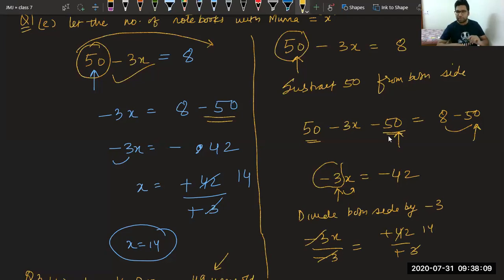Now let us take some examples from that book. Okay, chapter linear equations 15, page number. Suppose we are solving the first page.